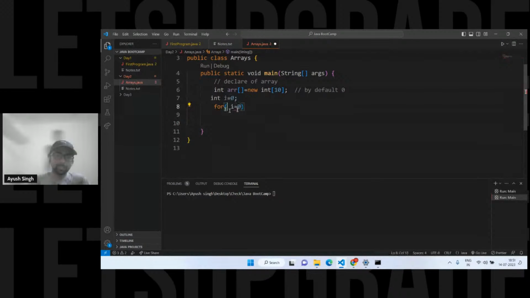So here, see what is happening. Here we have to do like this. And one more thing, we have the array length as well. I can pass 10, but there is a property of the array which is called array dot length, and it is used to get the length of the array. Length is nothing but 10. We already know we have given the length.